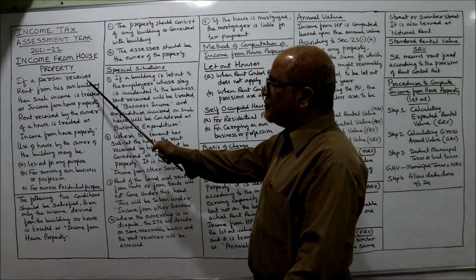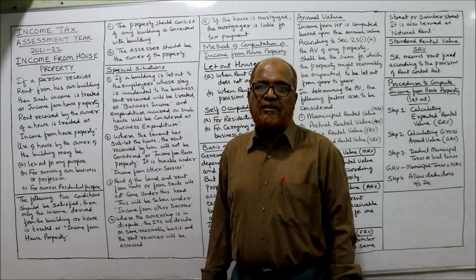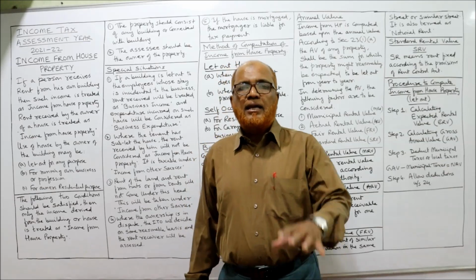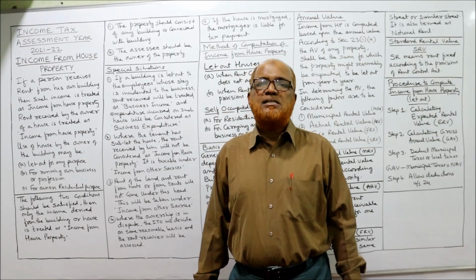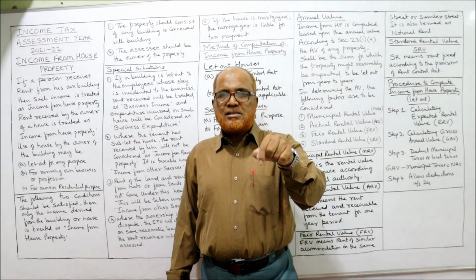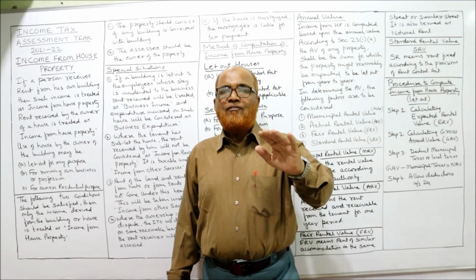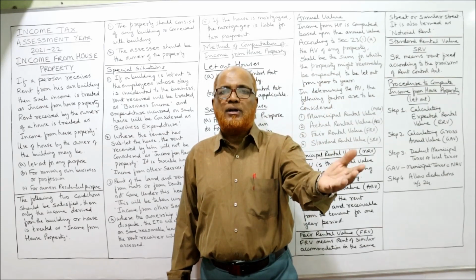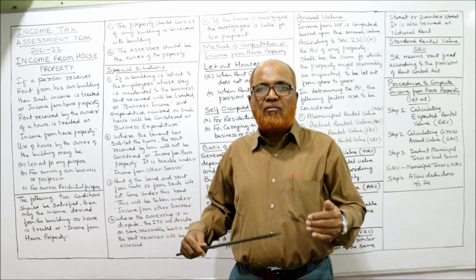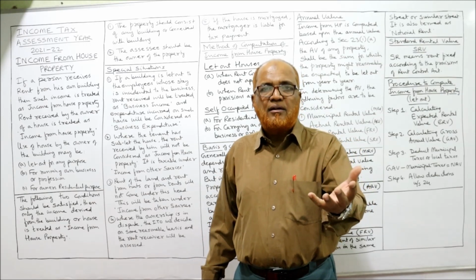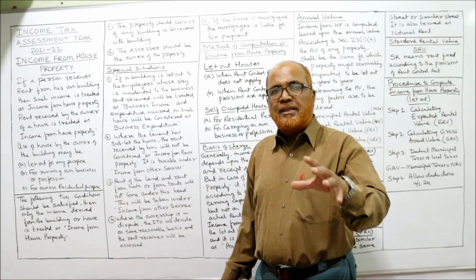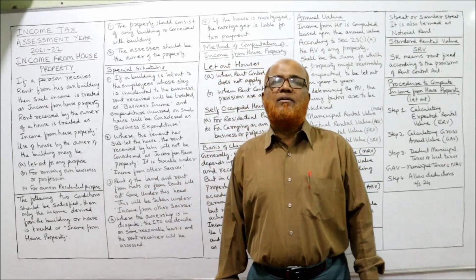First of all, if a person receives rent from his own building, the income from rent is taxable under the head income from house property. So two things are necessary. A person should receive rent, and from what? From the property. That means the owner of the building must take some advantage in the form of rent, and that rent is taxable under the head income from house property. So rent received by the owner of the house will be treated as income from house property.